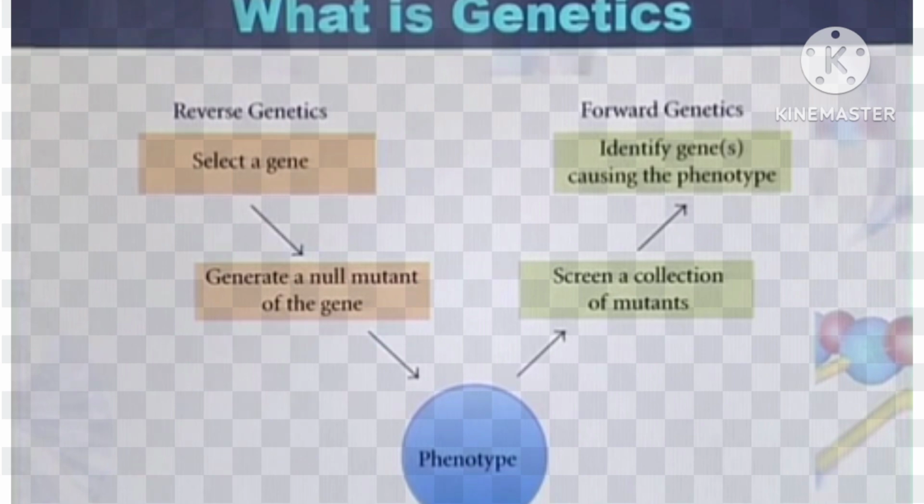While in the case of forward genetics, a geneticist or researcher first has to identify the phenotype. Then, based on the phenotype, mutants or certain genes are screened, and ultimately a particular gene is identified that is causing the mutation or that is responsible for a specific phenotype. So there are two ways of studying genetics: one is called reverse genetics and the second one is called forward genetics.